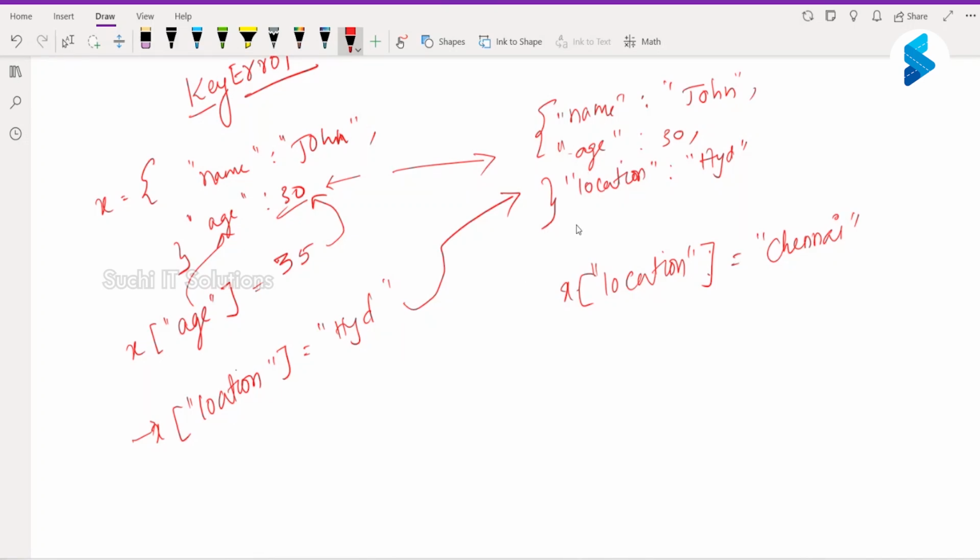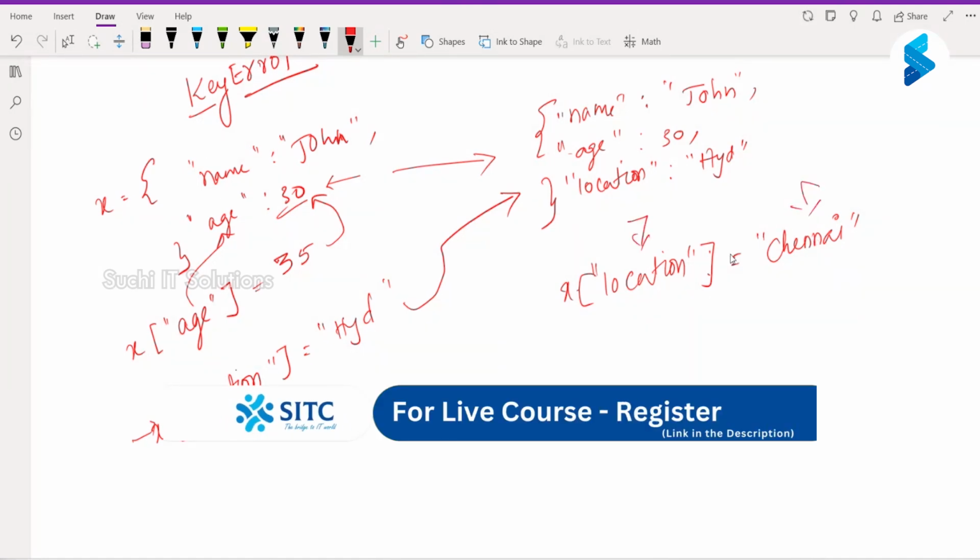Now once it has that key value pair, if I want to update that location, then I need to catch hold of that key, which is location, and assign a new value to it. Now our dictionary looks like this.